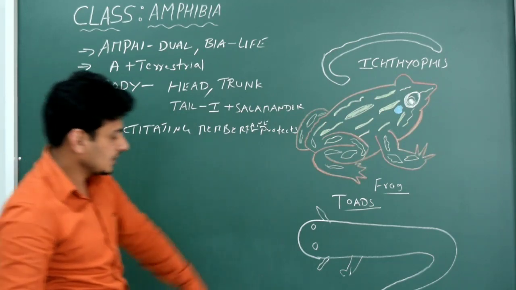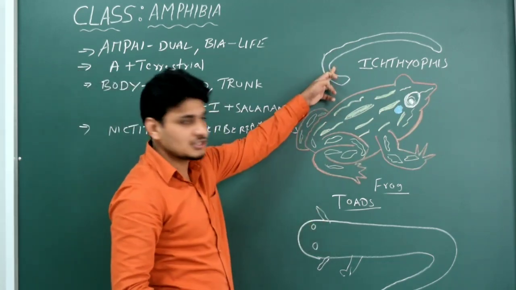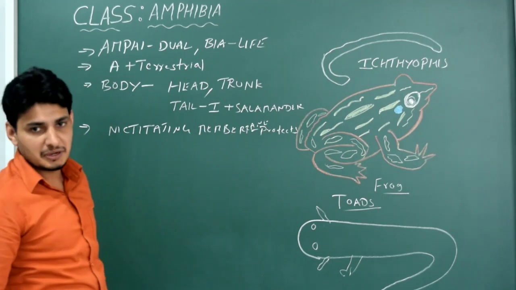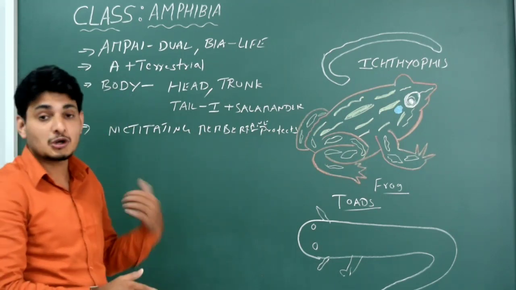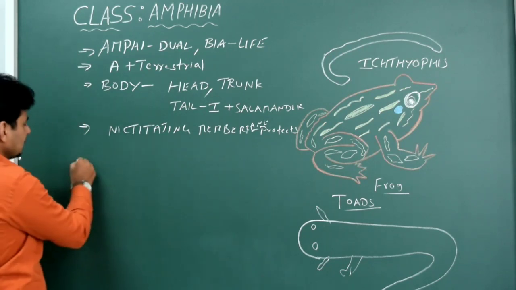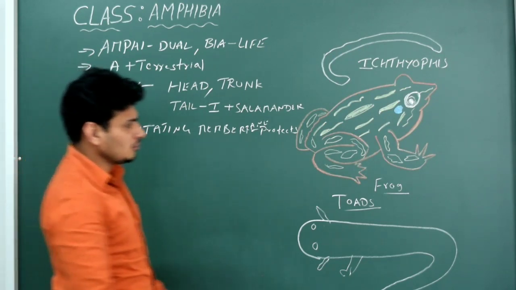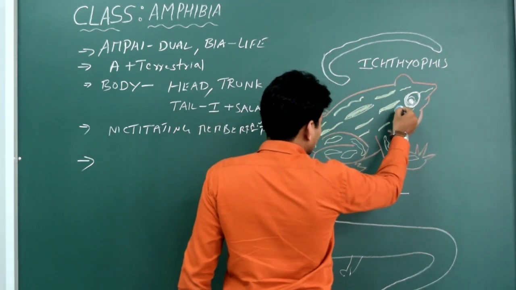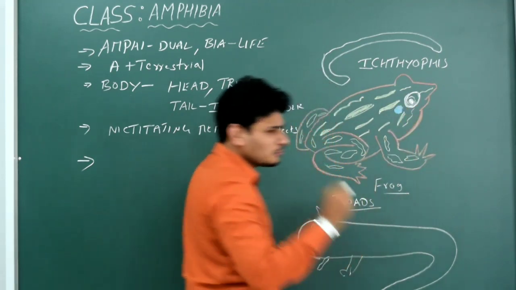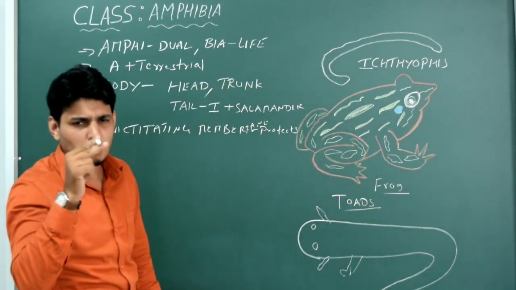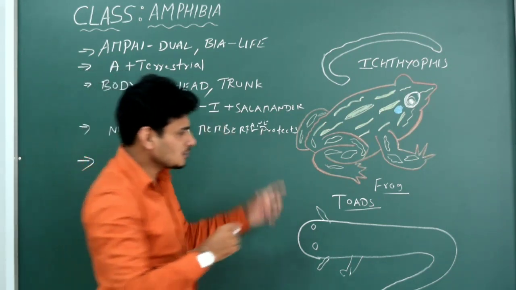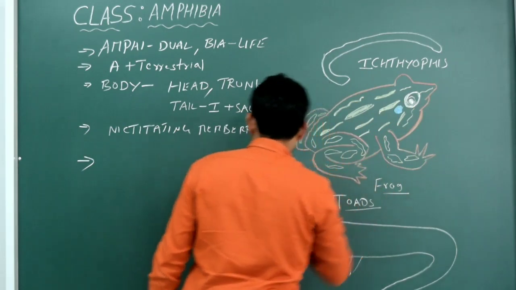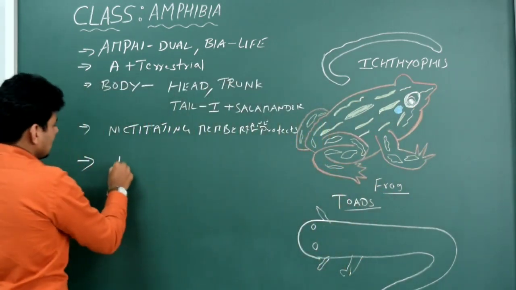That is one special character. Even this also exhibit nictitating membrane. The same will be seen in reptilia also, snakes and crocodiles. So fine. Anyhow, the next thing is, see very close to the eye, just behind the eye you see a small black spot. Normally you have seen in the case of frogs. Okay, this small dot behind the eye is actually called as tympanum.